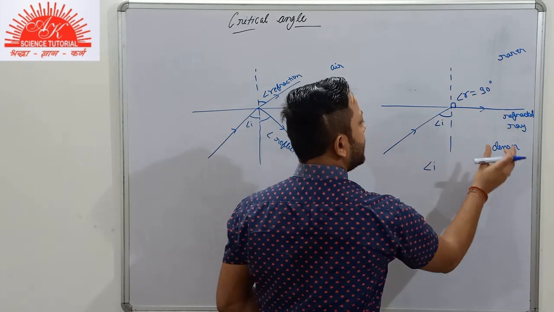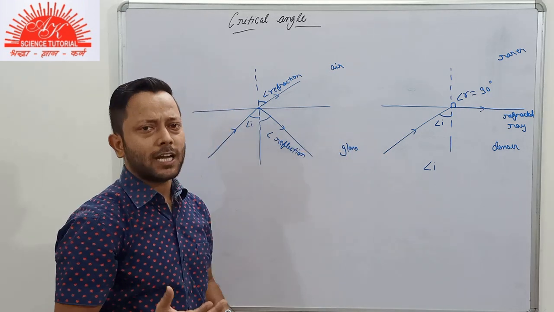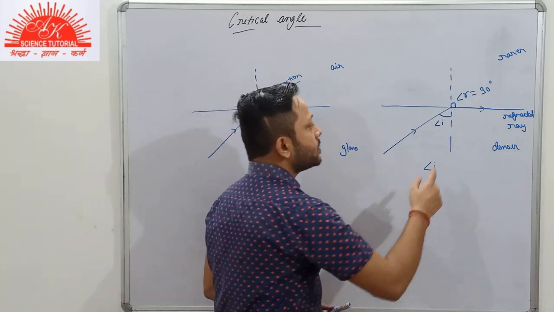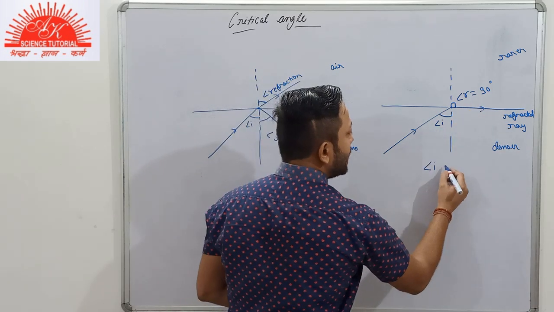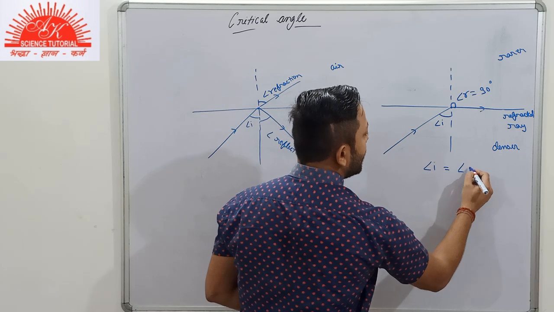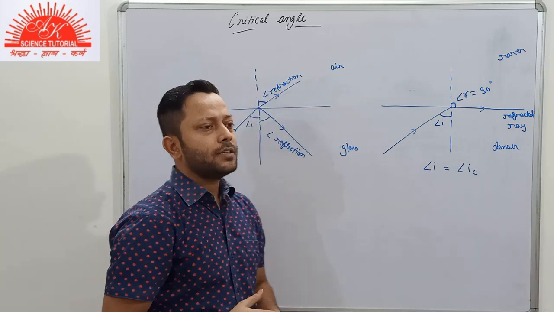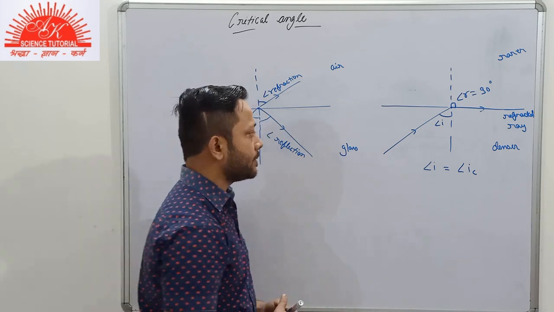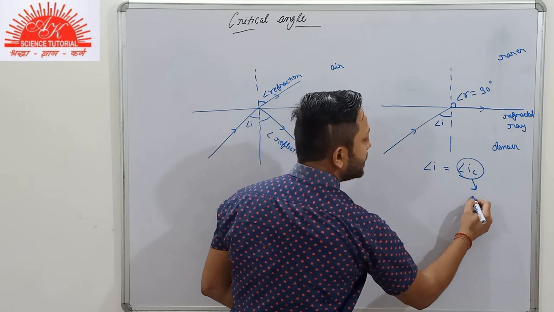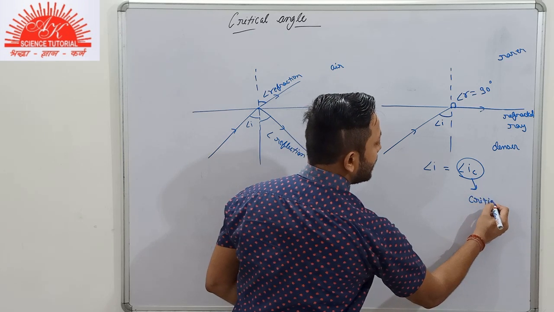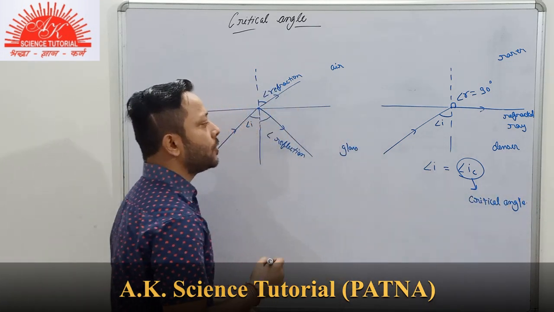It can be anything. Here we have taken the example of glass, or water, or diamond. So this angle of incidence is known as the critical angle, and we denote it with iC, or somewhere it can also be represented as capital C. So this is our critical angle. I'll mention it here. This is the critical angle. It must be very clear to you.